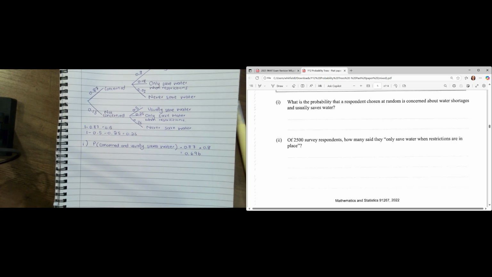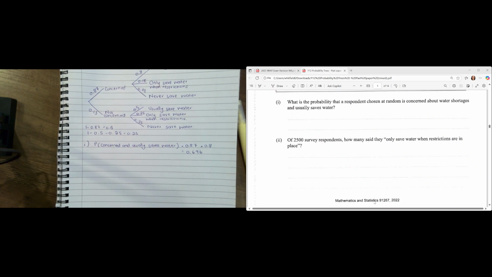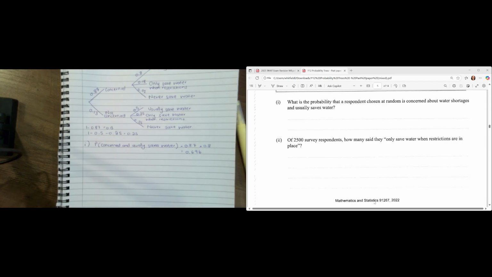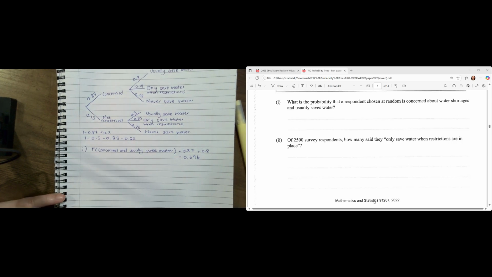They say of 2,500 survey respondents, how many said they only save water when restrictions are in place? Okay, so of everybody, how many said they're only going to save water when there's restrictions in place? So let's have a look and try and find that on our tree.